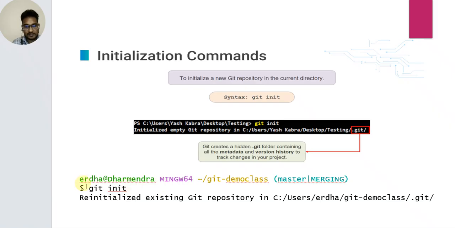Then, for the master branch, merging, and git init, analyze the existing Git repository in this path.